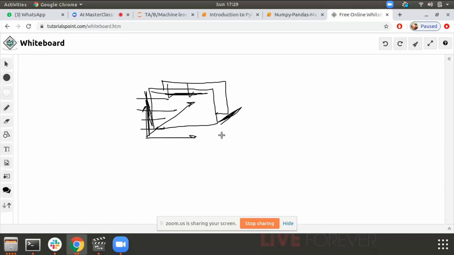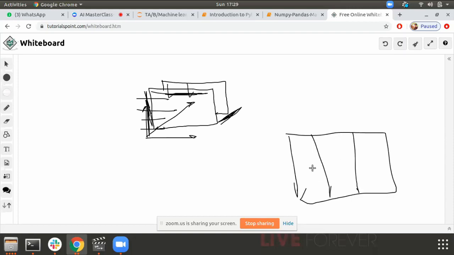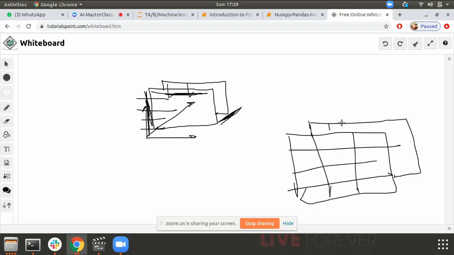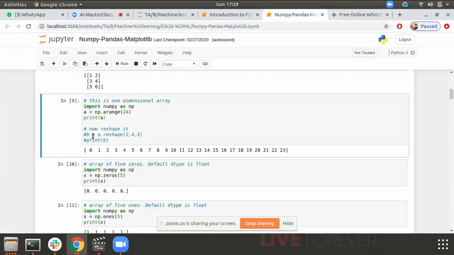Just imagine this data in the z dimension in the form of a 3D object. I'll try to make it more visual. Sorry for my drawing. This is my 4, and 3, and behind this exactly 4, 3. We'll do a reshape here now.